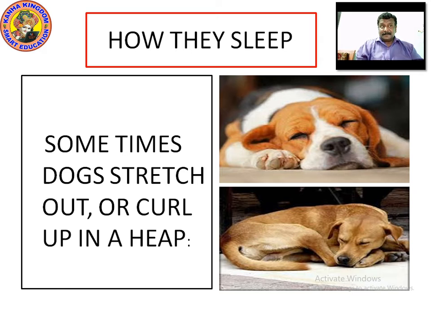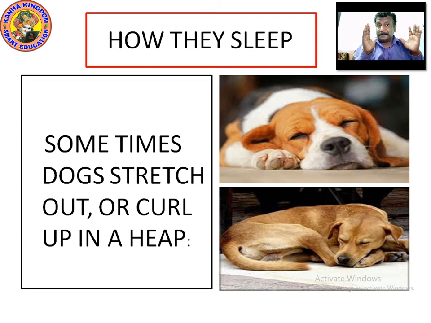Curl up in a heap means something piled up in an untidy way or in a tidy way, whatever. It sleeps in a heap, but it curls the entire body. You can see both its legs, both its hands stay inside. It puts its head on one side, very attentive, checking on all the noises. Whenever a small noise is made, it wakes up. Its sleeping style is either it stretches the body or it takes the body inside. Sometimes it curls and sometimes it spreads, stretching its entire body and sleeping. This is the way that dogs sleep.